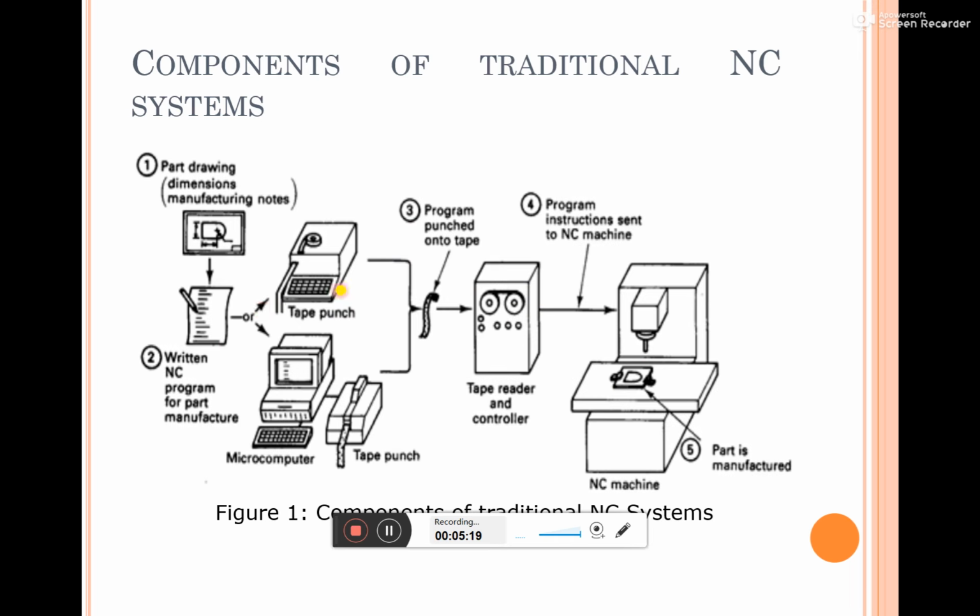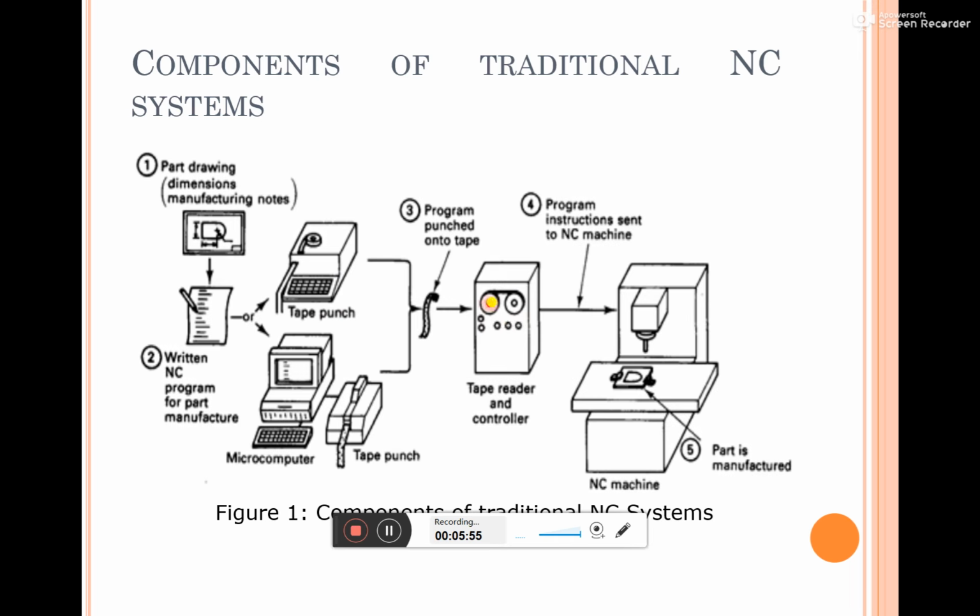Mainly, we require a punched tape. Over the punched tape, we punch the different programs of instruction. The punching machine is like a typewriter machine, which is also known as a Flexowriter. By using that we can punch the NC codes, and the punched tape will be inserted in the tape reader.